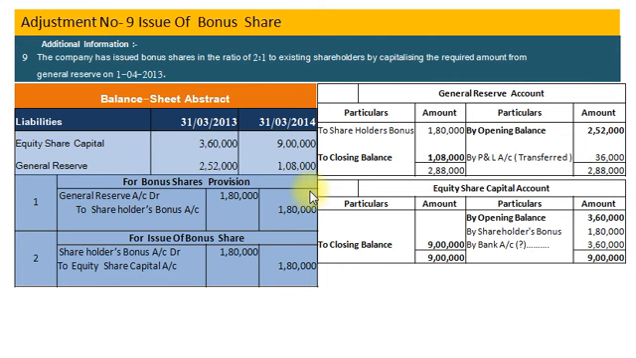reserve account. And now for issue of bonus shares, so shareholders bonus account debit 1,80,000 to equity share capital account rupees 1,80,000 and equity share capital account credit side by shareholders bonus account rupees 1,80,000. Now by closing equity share capital account we will get balancing figure rupees 3,60,000 on credit side. This will be treated as issue of equity shares during the year.